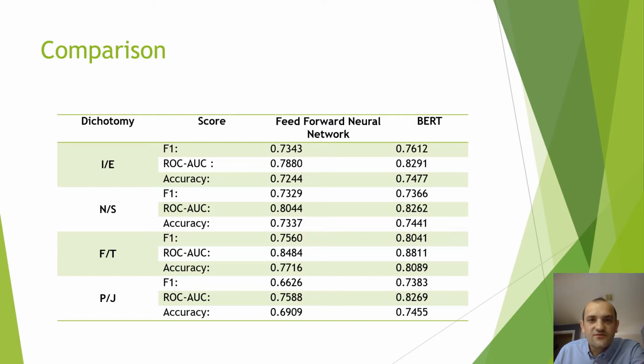I compared the performance of the feed-forward network against a way more sophisticated BERT transformer model. BERT is a language representation model. Unlike recent language representation models, BERT is designed to pre-train deep bidirectional representations from an unlabeled text by jointly conditioning on both left and right context in all layers.